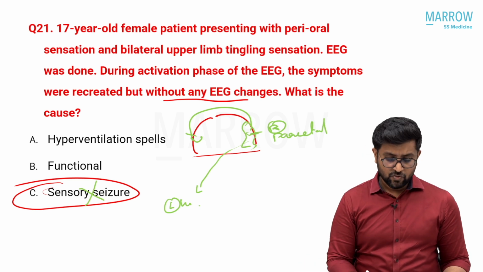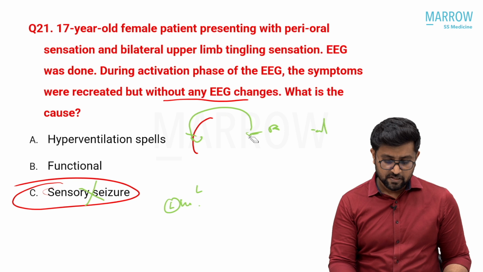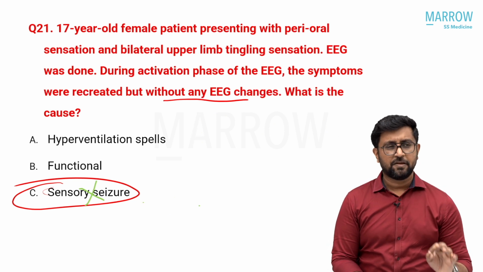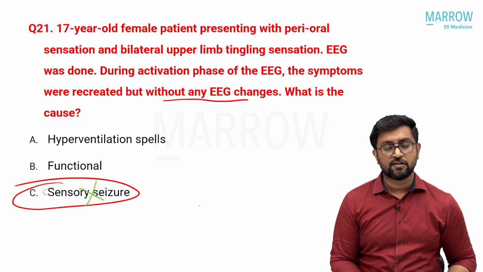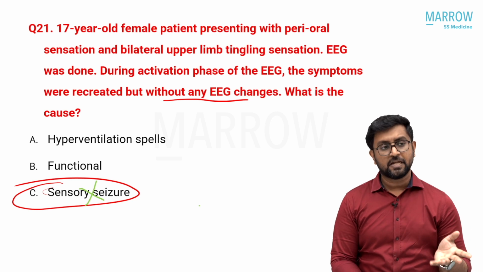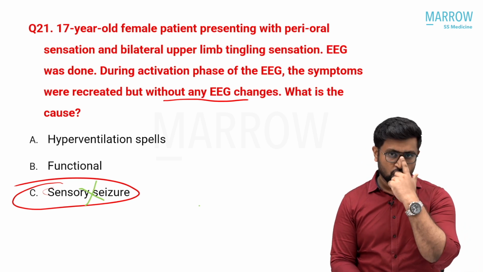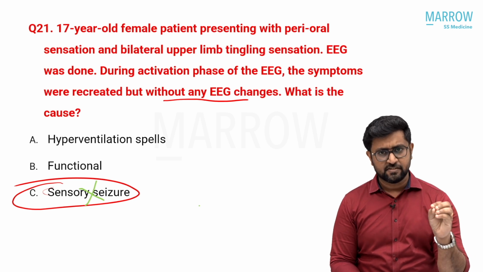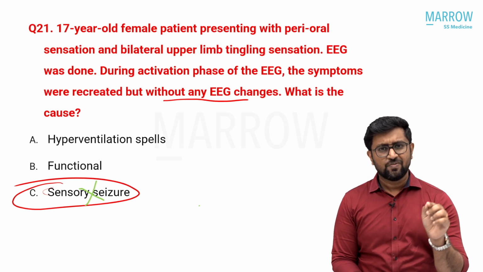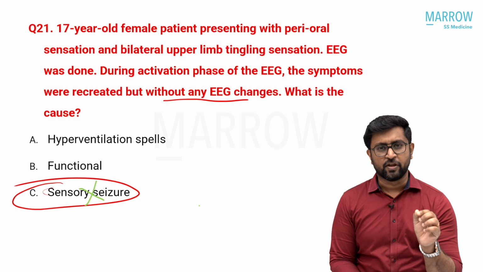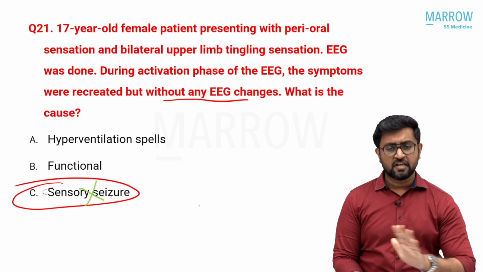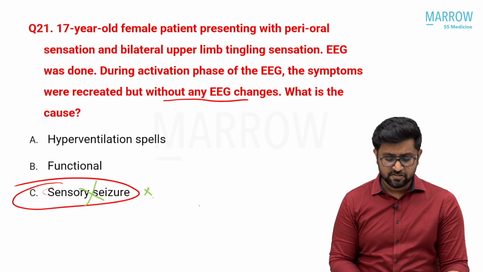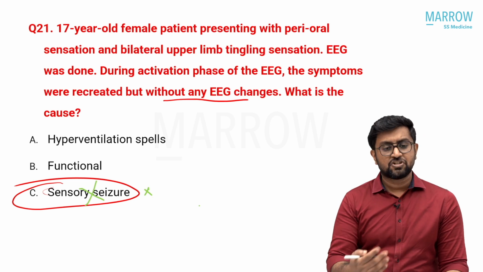That is clear. So then coming to the next options, there is an EEG taken. The event is triggered, but EEG shows normal. That means it is unlikely to be epileptic. But sometimes in deep-seated temporal lobe, you may not see any EEG changes. But when the patient has ictal changes or a seizure during the event, you will see some slowing, at least a slowing or a fast activity. So there is nothing that tells you that it is an ictal event. That also rules out your sensory seizures. So it should be either hyperventilation or functional.